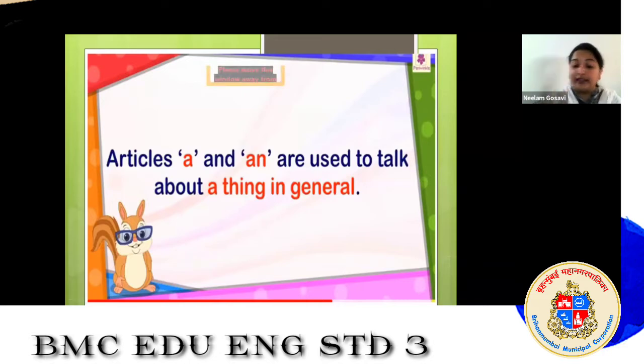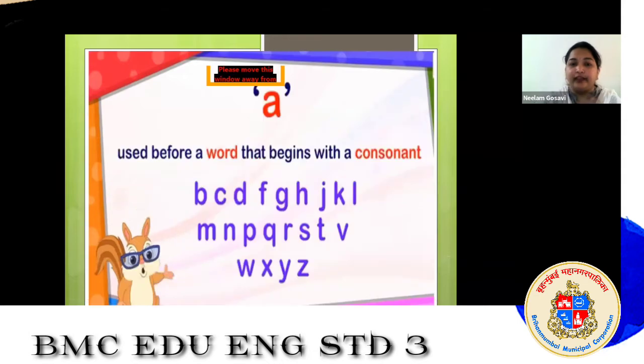Understood? Now let us see next. Here two letters are there, a and an. Let us see when we use a and when we use an. So do you know how many letters there are in English? 26 letters, right?